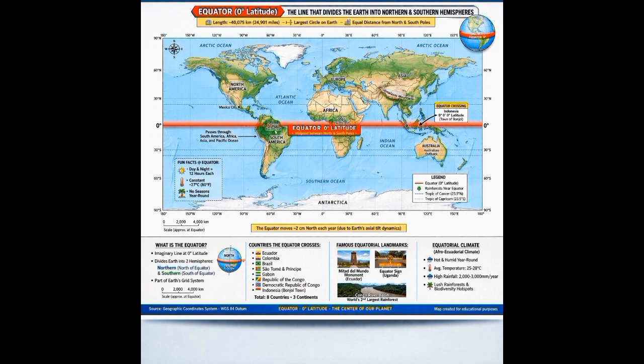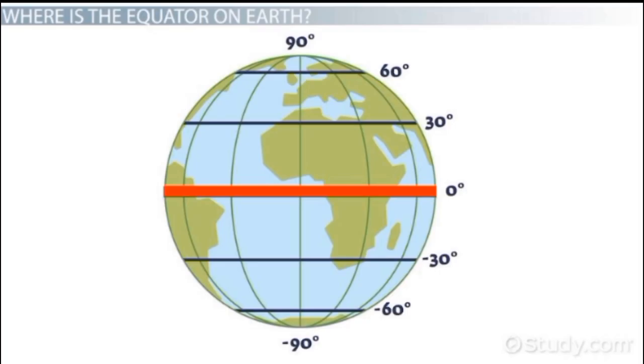The equator crosses both land and ocean. It passes through several continents and oceans, influencing climate, ecosystems, and human activities. The countries the equator passes through are Ecuador, Colombia, Brazil, São Tomé and Príncipe, Gabon, Republic of the Congo, Democratic Republic of the Congo, Uganda, Kenya, Somalia, Maldives, Indonesia, and Kiribati. These countries experience unique climatic and environmental conditions because of their location near the equator.